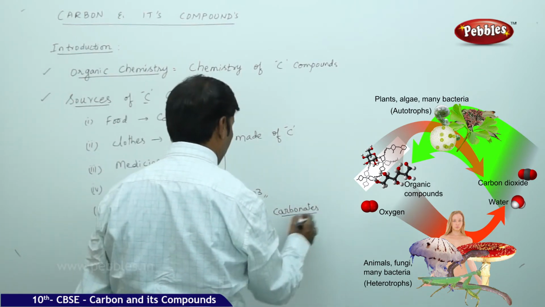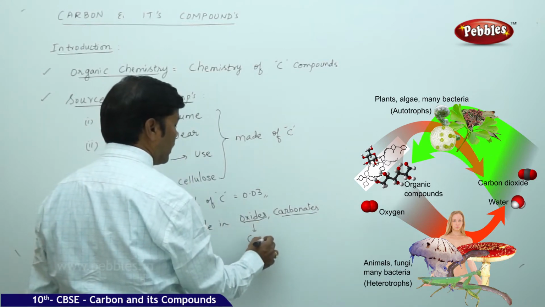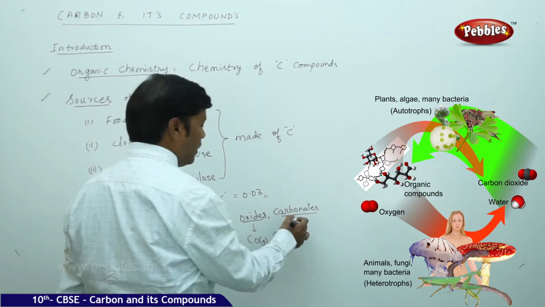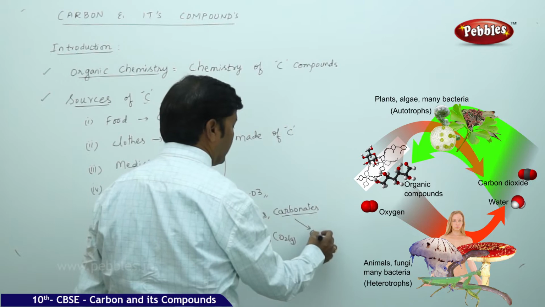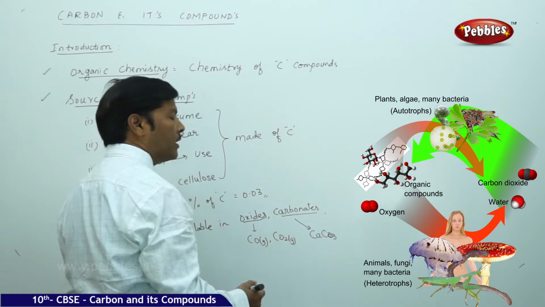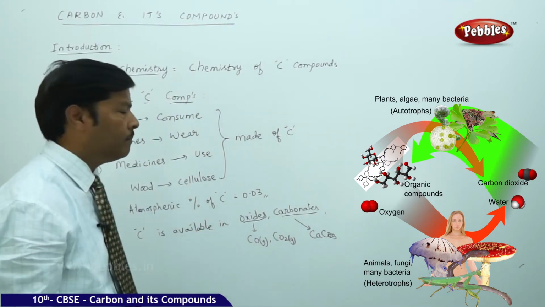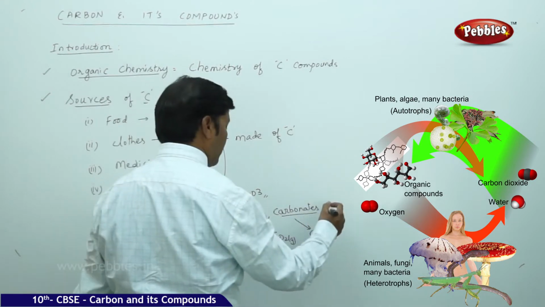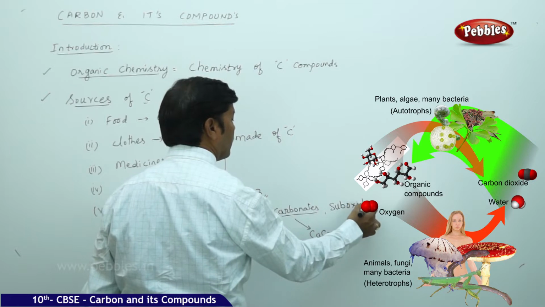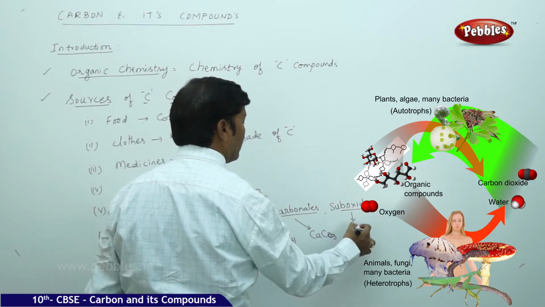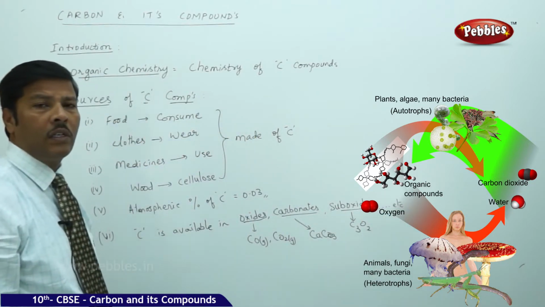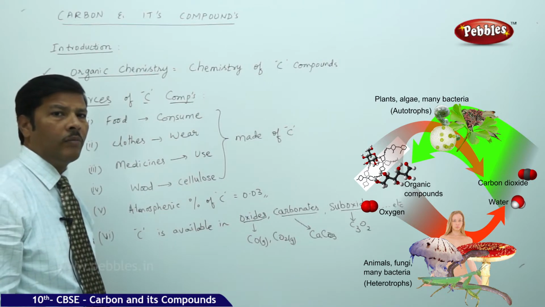Oxides means you can take here carbon monoxide gas and carbon dioxide gas. Carbonates contain calcium carbonate. Sometimes you can even take it in the form of suboxides, C3O2 and so on. So all these are the sources of carbon compounds.